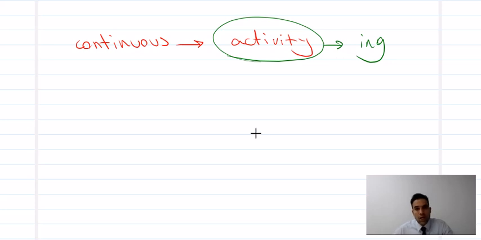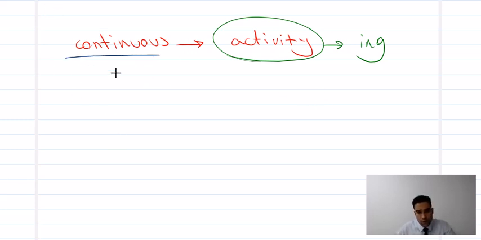Activity means ing. But there are some activities that you're doing around now, for example, and they're not at that moment, but again you can use continuous form. I will tell you one by one. So here, be careful about that. Continuous means activity and activity means ing. Let's see the formula and then we continue.